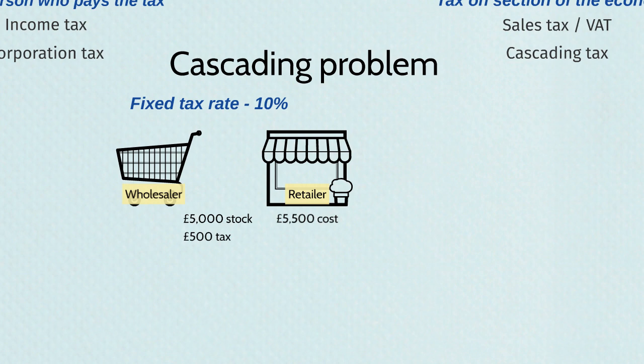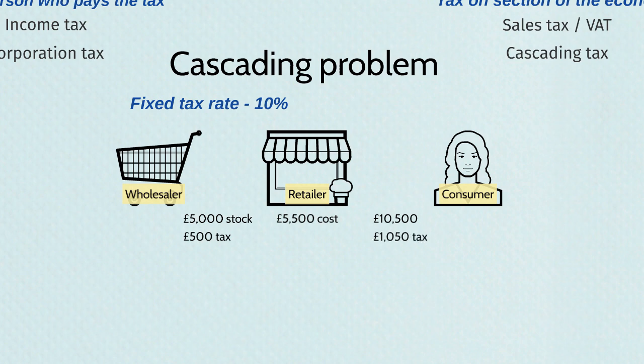£5,500. Now, the retailer wants to make a profit on the goods that they sell, and they decide that they're going to have a markup essentially of £5,000. So they want to make £5,000 profit. In order to make that profit, they need to sell their products to the consumer for £10,500. So they're adding an extra £5,000 onto their products in order to be profitable. That means the consumer is going to have to pay £10,500 for the goods.